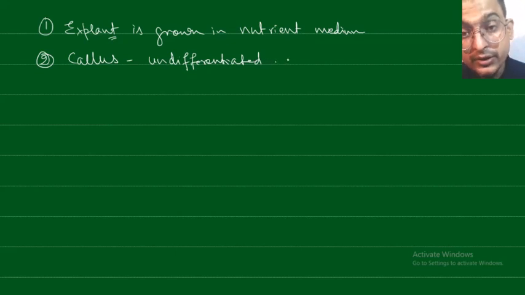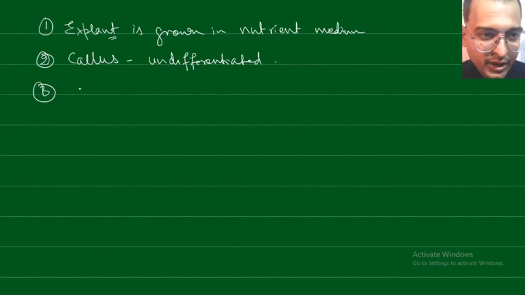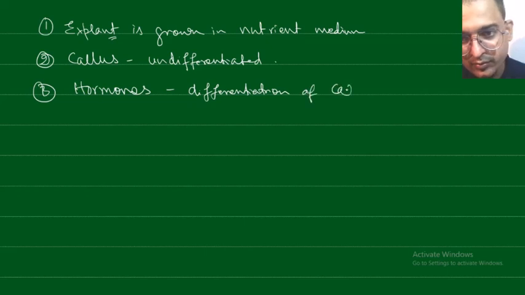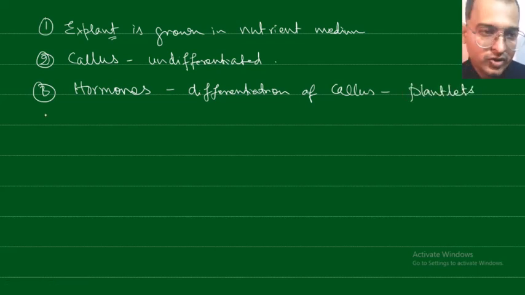This can be maintained for some more time, so the callus will increase, and you will get more and more callus. A small amount of this callus can be transferred into a different medium which has hormones. The hormones cause the differentiation of this callus into roots and shoots. What we obtain from this is known as plantlets. That means these are very small plants.